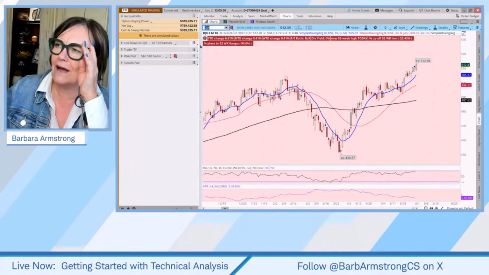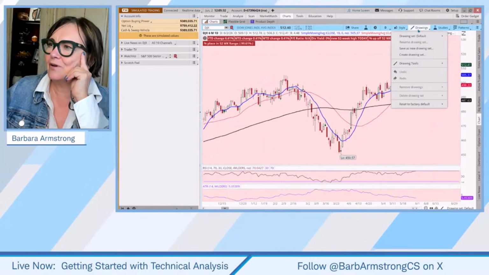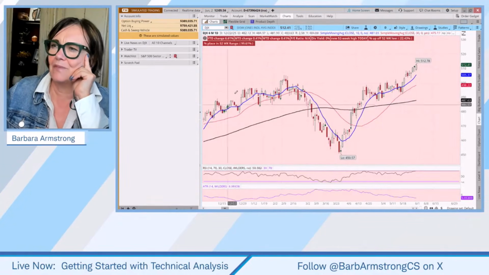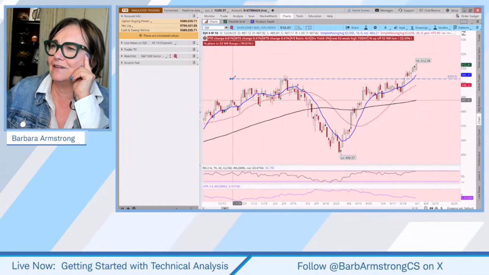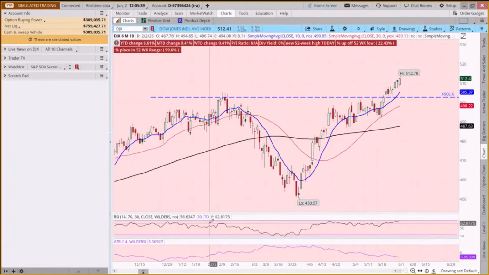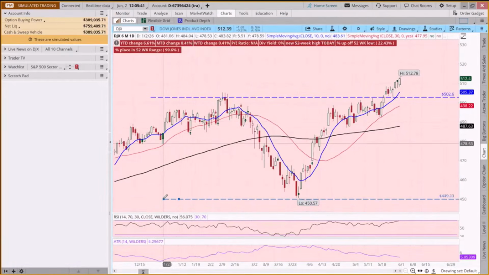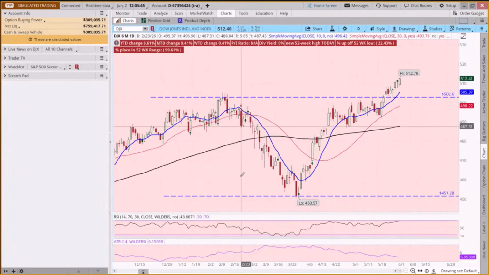And if we want our first example of a trend reversal pattern, we needn't look really any further than the Dow. It's not absolutely perfect, but there are some that would look at this and see, let me just bring up my drawing tool here.